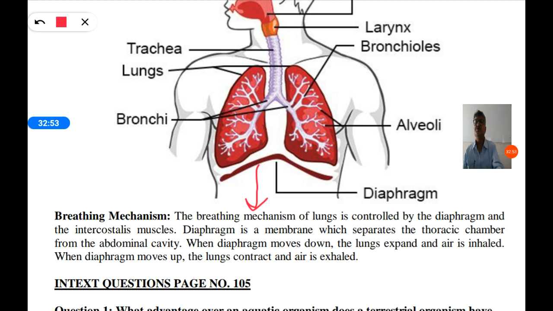When this diaphragm moves up, it presses the lungs and lungs contract and air is exhaled. So using this diaphragm, we are breathing air in and out. So that is called breathing mechanism. So this is about respiratory system of human being.